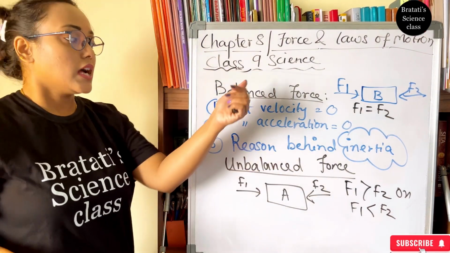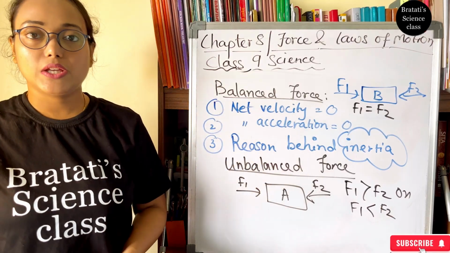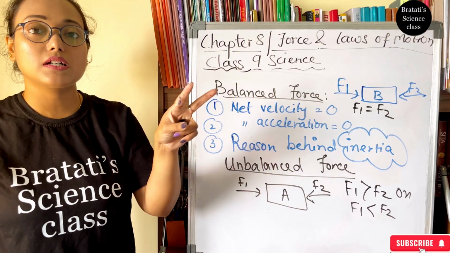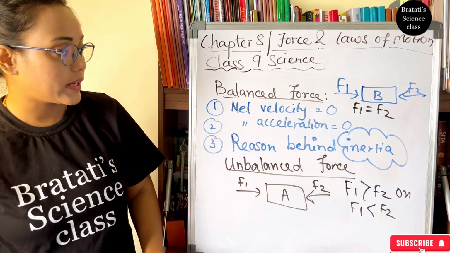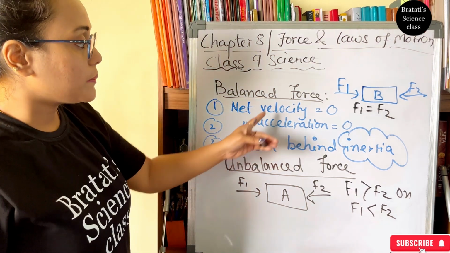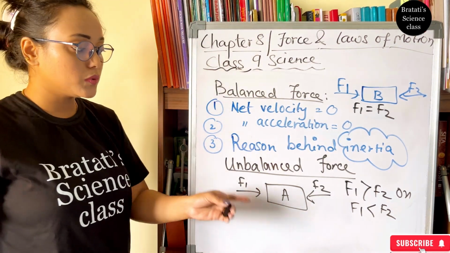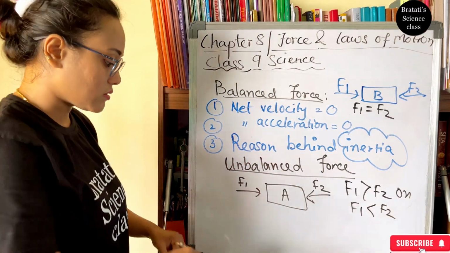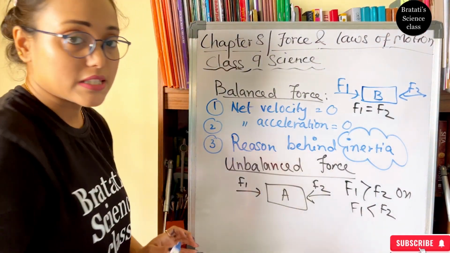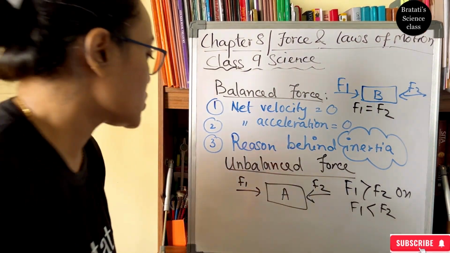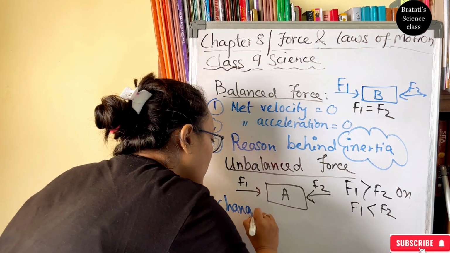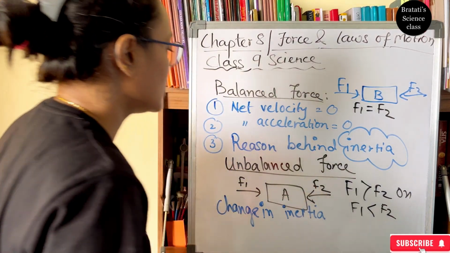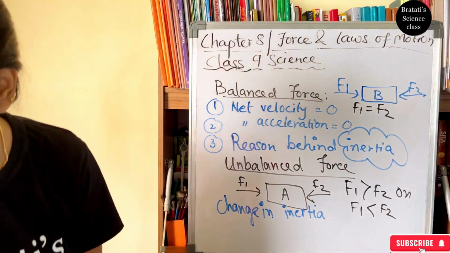In the unbalanced force, velocity and acceleration can never be zero. Velocity we know is in meter per second and acceleration is in meter per second square. So this will never be zero because the object is moving. So it is the unbalanced force which causes the change in inertia. Okay, so balanced force and unbalanced force is done.